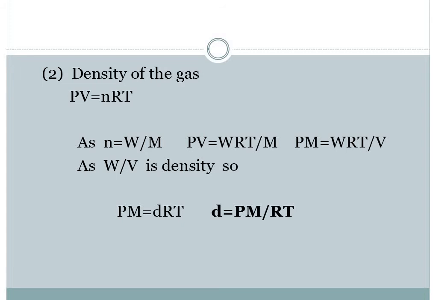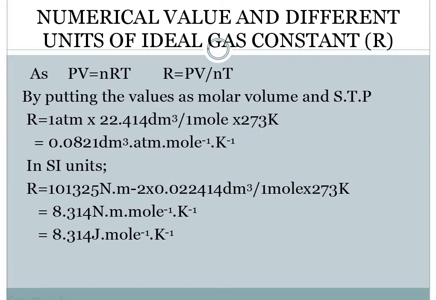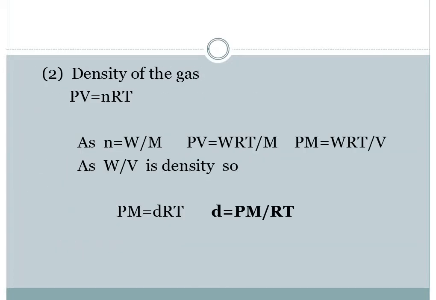So if we take this volume down and take this molecular mass up, we get the equation PM is equal to dRT. Now, where is this d coming from? It is coming from the equation PM is equal to dRT, that is d is equal to PM by RT.